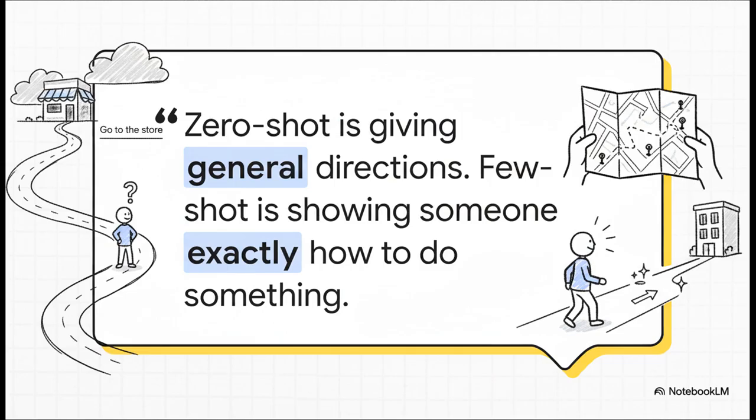This analogy right here really makes the whole thing click. Zero-shot is like telling a friend, hey, go to the store, just assuming they know the way. But few-shot, that's like pulling out your phone, opening up a map, and showing them the exact route. First take this street, then hang a left here. You are guiding it to the precise result you need.